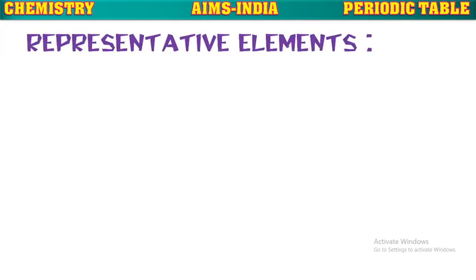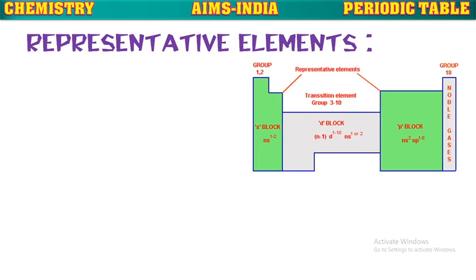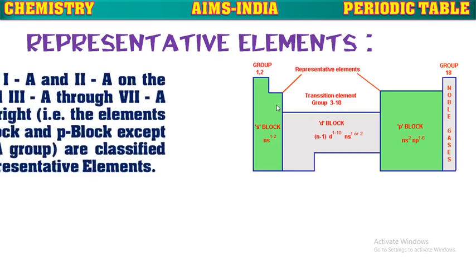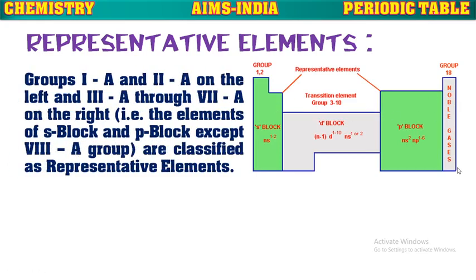Next, representative elements. The elements present in the S block and P block, except noble gases, are known as representative elements. That means the 1A and 2A groups of the S block and the 3rd A to 7th A groups of the P block are together called representative elements.